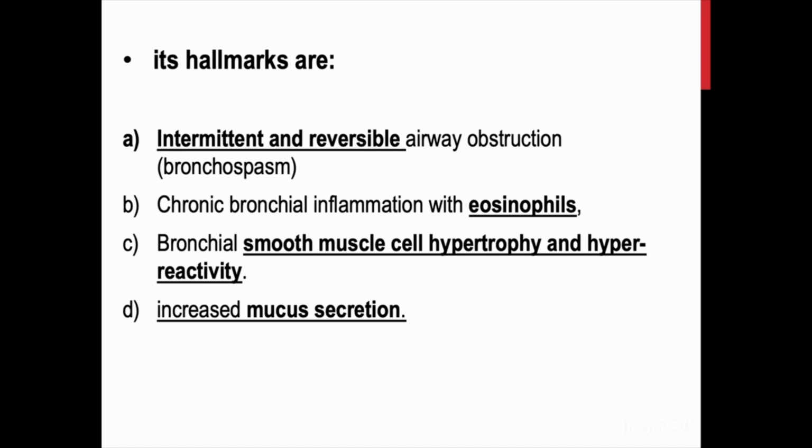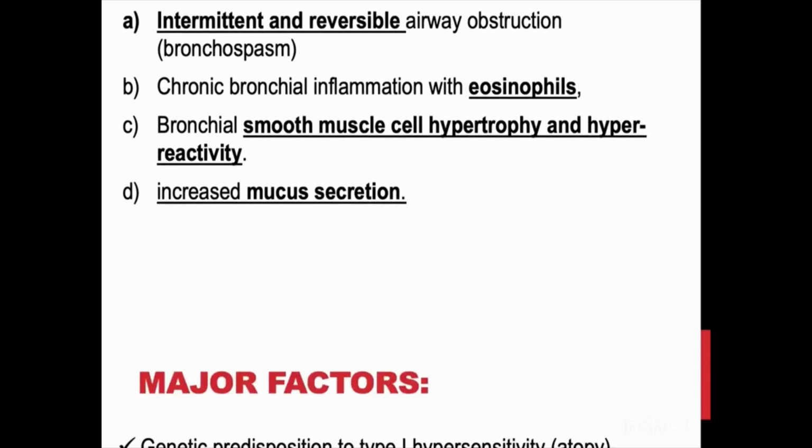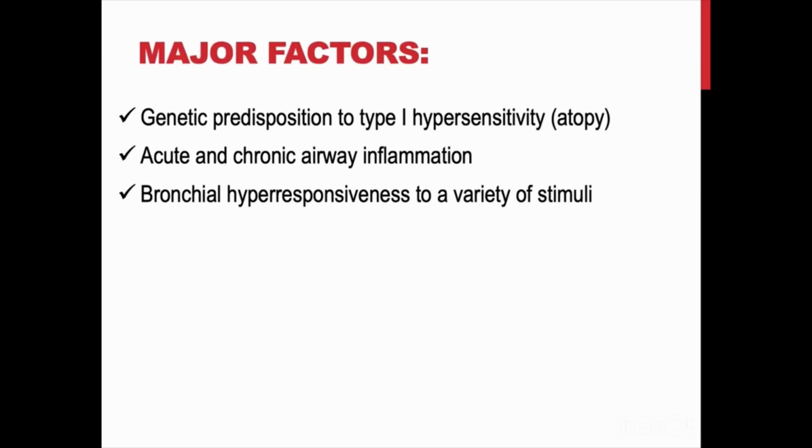Chronic bronchial inflammation with characteristic eosinophilic infiltrate, bronchial smooth muscle cell hypertrophy and hyperreactivity, and increased mucus secretion. The major factors contributing to the development of asthma include genetic predisposition to type 1 hypersensitivity, acute and chronic airway inflammation, bronchial hyperresponsiveness to a variety of stimuli.